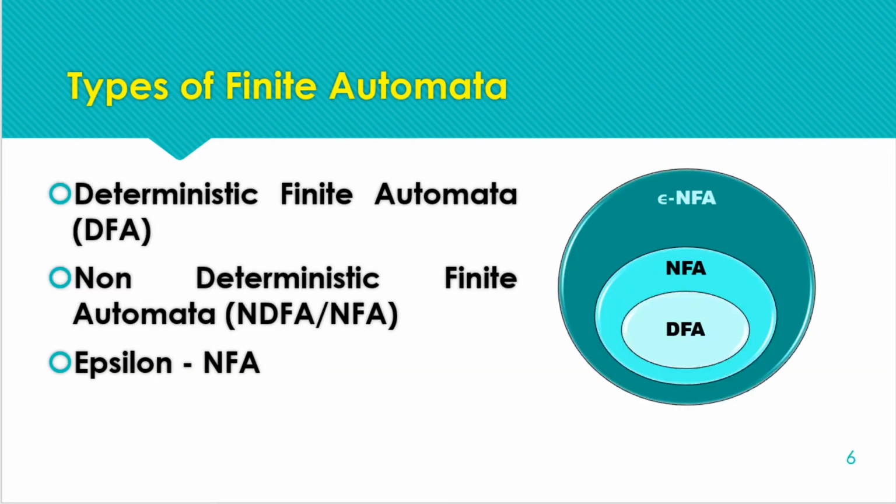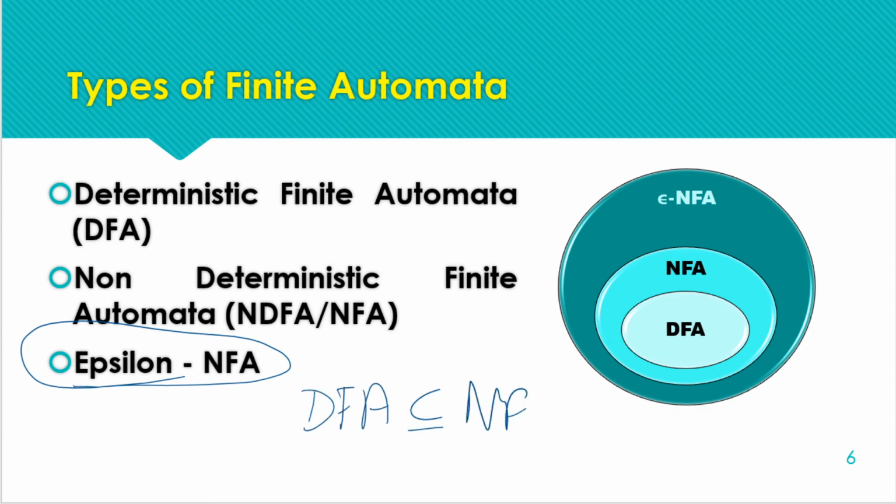Next, now we are studying the finite automata. The new structure we are going to introduce is epsilon NFA, or NFA with epsilon closure. This NFA with epsilon closure is a superset of all the NFAs. So DFAs are a subset of NFAs, and NFAs are a subset of NFA with epsilon closure, right? So we can say that all DFAs are NFAs and all NFAs and DFAs are NFAs with epsilon closure. How? We will be checking in the next slides.